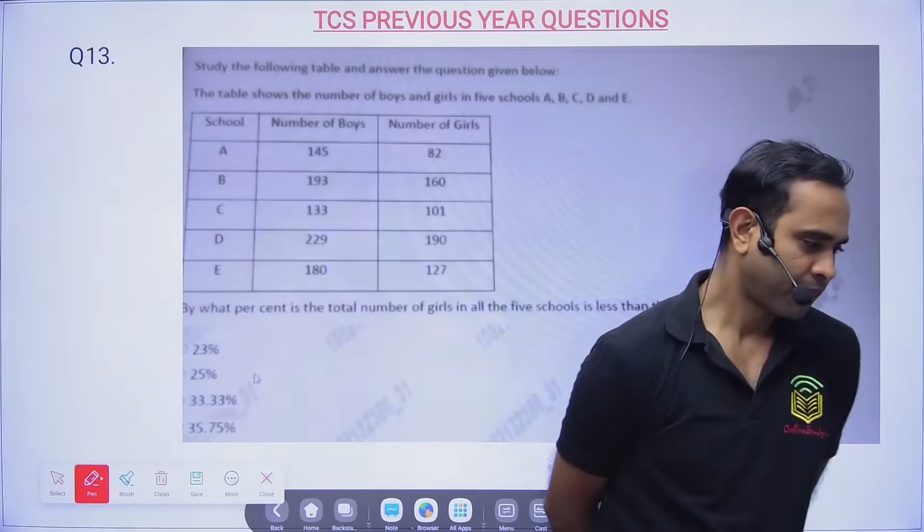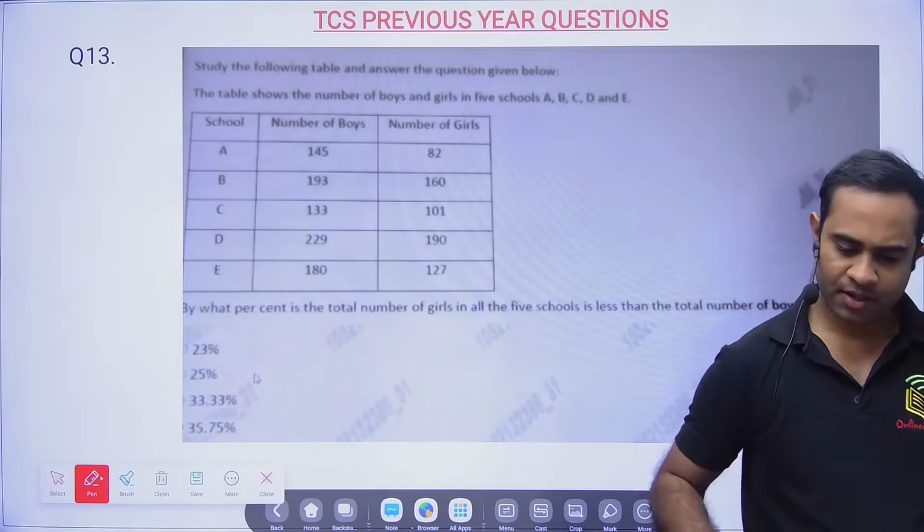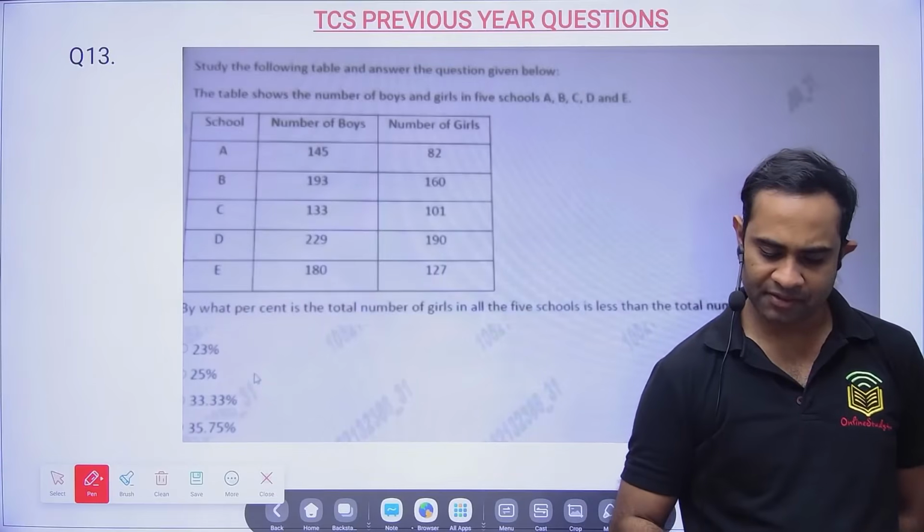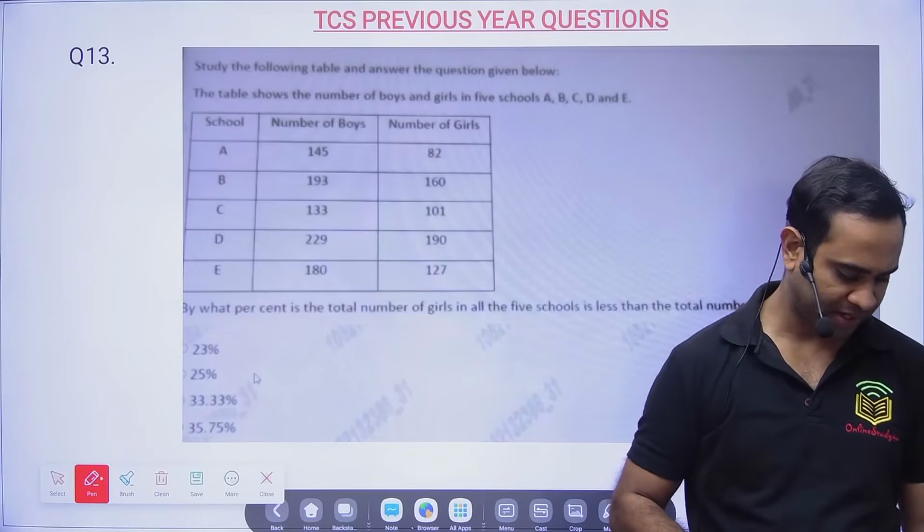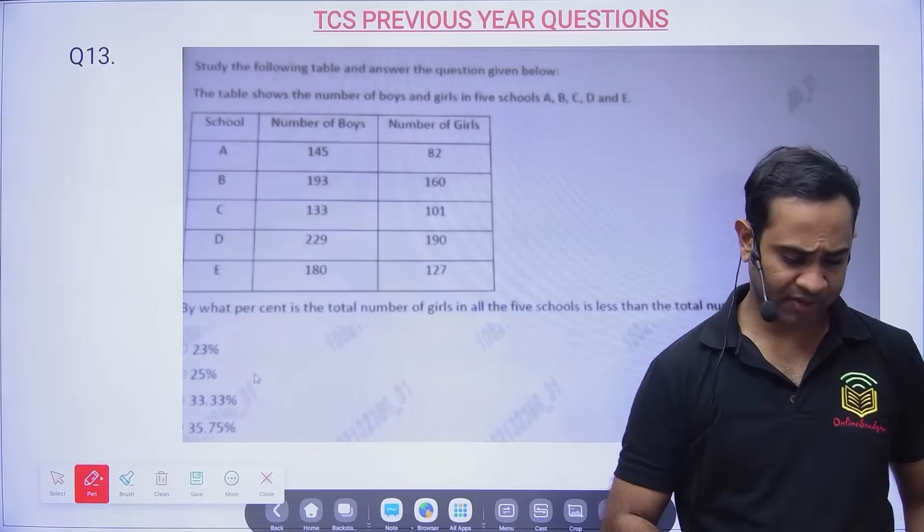Okay, so let's see. Many of you have given the answer as option C, 82%. But let us see what is the correct answer.